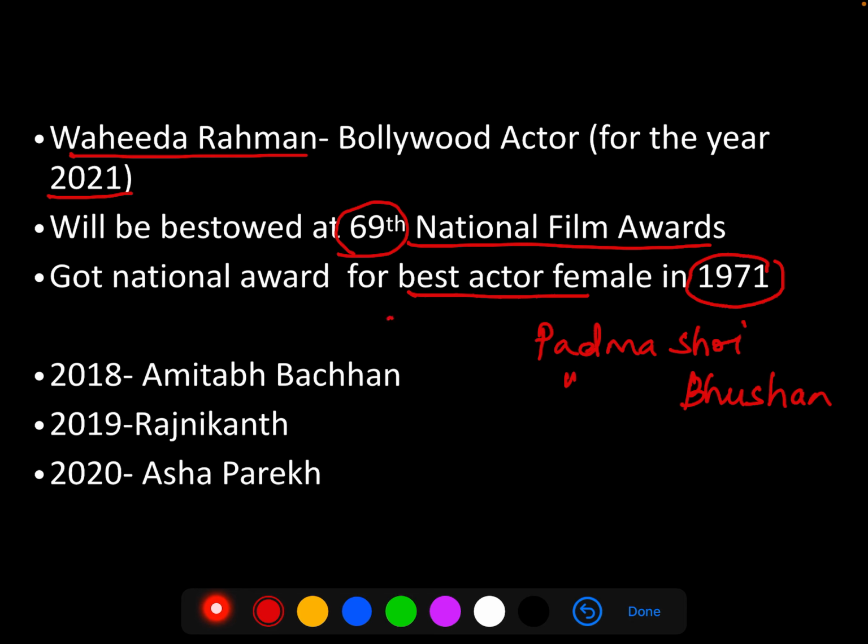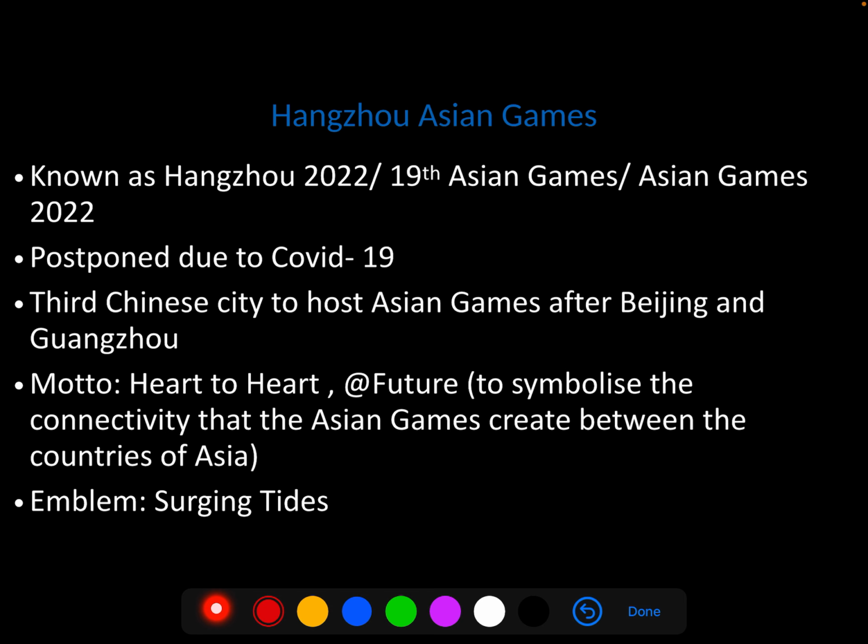Now, we need to look at some other prominent recipients of this award. First of all, the one before this, for the year 2020, Asha Parekh was selected. Then for 2019, it was Rajinikanth, and for 2018, it was Amitabh Bachchan. Please keep these things in mind. Now,